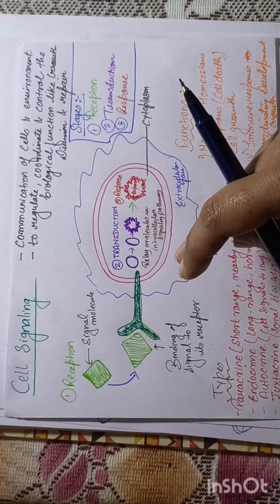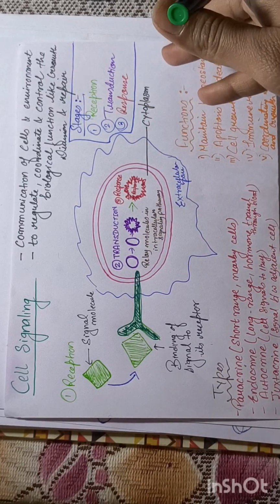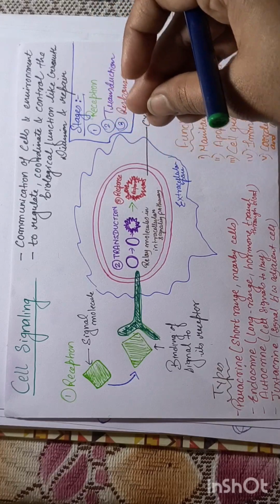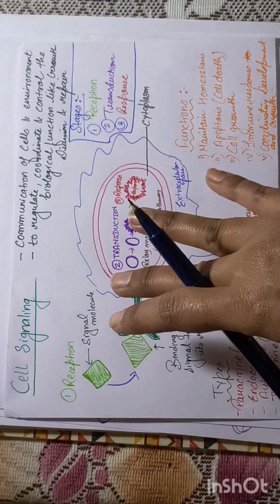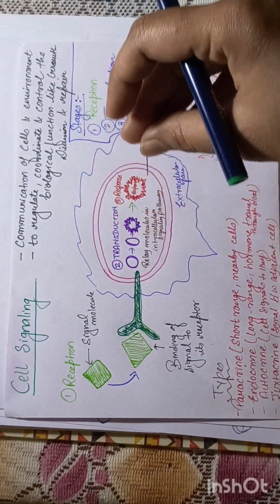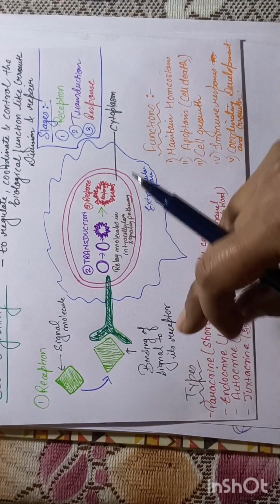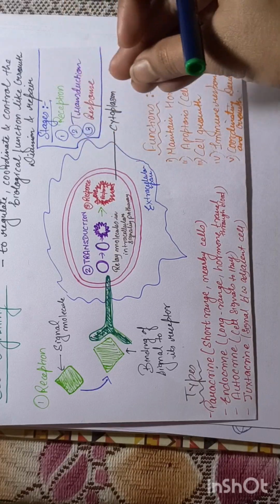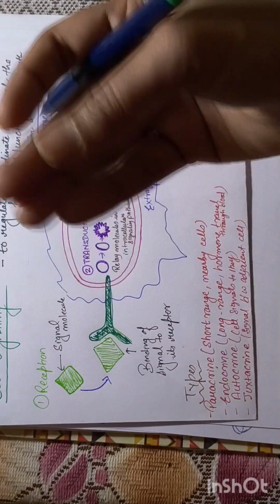After this comes the cell fate decision. Large scale signaling can lead to complex outcomes like cell growth or division triggered by growth factor signals, or it can lead to apoptosis. If it is not leading to growth and cell division, it goes for apoptosis, that is programmed cell death, like we studied in the function here. And what happens in apoptosis? The cell is damaged or no longer needed. It is killed, or it is programmed to die.